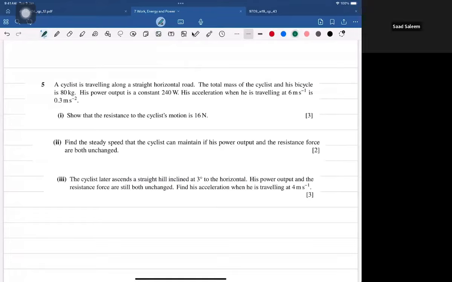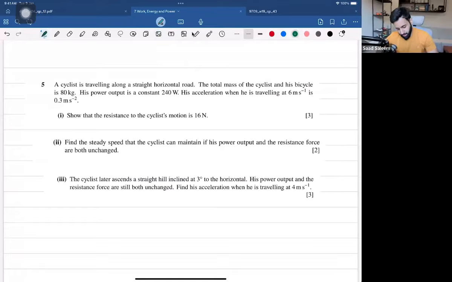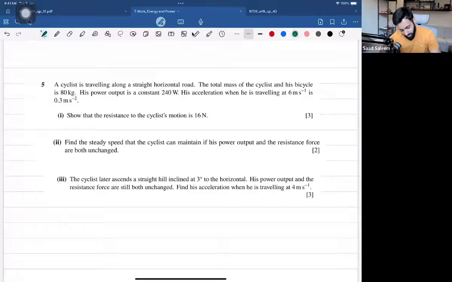Now, part 1 says, show that the resistance to the cyclist motion is 16 newtons. Let's read the question. A cyclist is traveling along a straight horizontal road. The total mass of the cyclist and his bicycle is 80 kg. His power output is a constant 240 watts. The acceleration when he is traveling at 6 meters per second is 0.3. Show that the resistance to the cyclist's motion is 16 newtons.